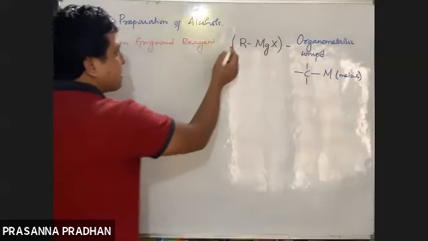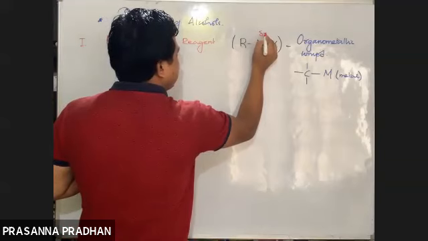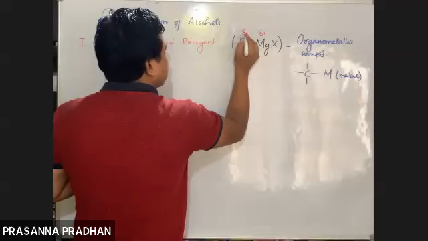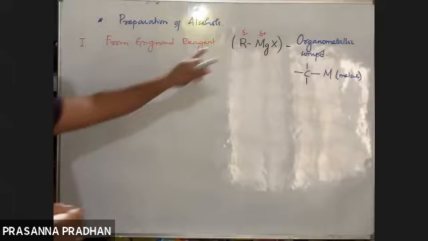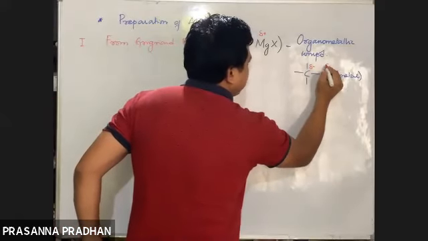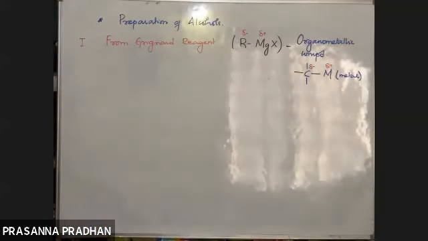So this bond is polar in nature, where magnesium, being a metal, has a partial positive charge and the alkyl group, or the carbon atom, has a partial negative charge like this. So remember, this bond is polar in nature. The carbon is more electronegative than the metal, so it has a negative charge and the metal has a positive charge like this.